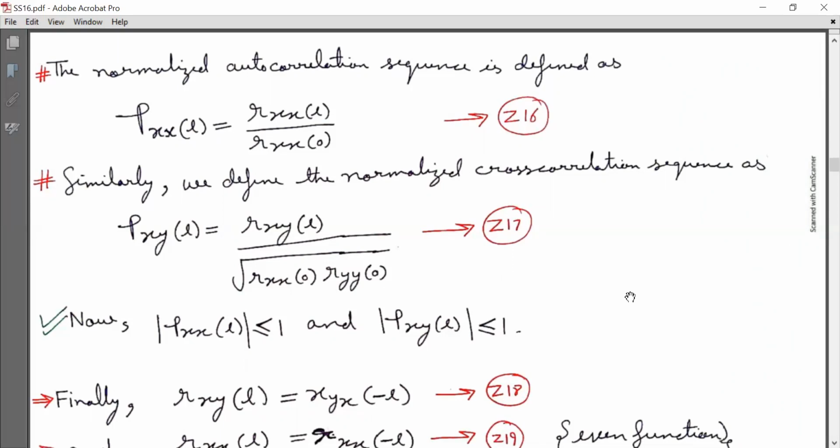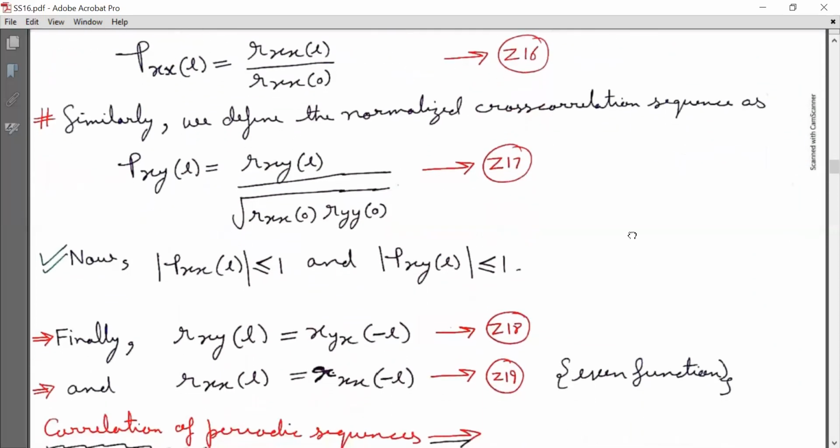Based on equations Z16 and Z17, I can write magnitude of rho subscript XX[l] must be less than or equal to 1 and magnitude of rho subscript XY[l] must be less than or equal to 1. This is very important.